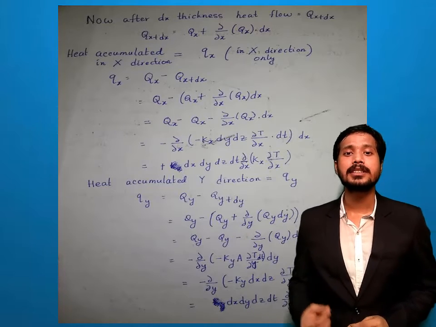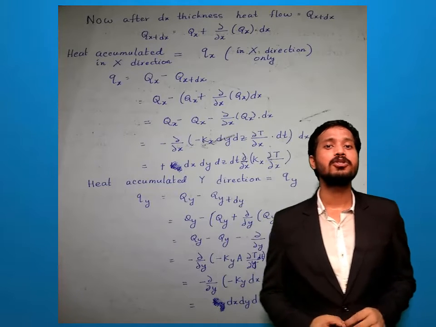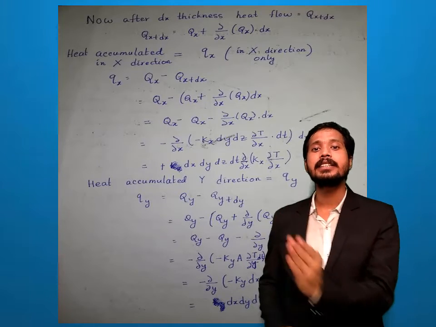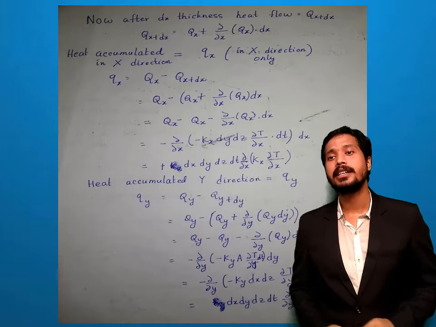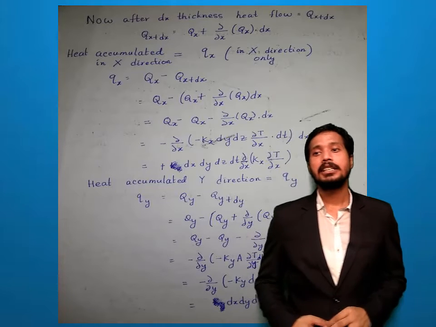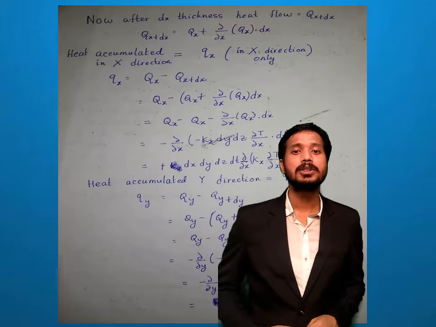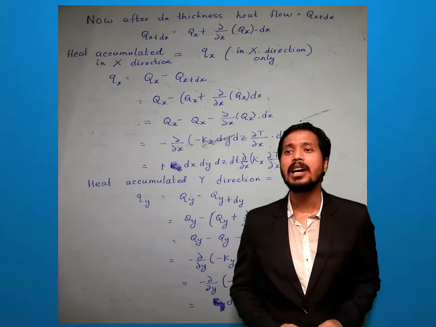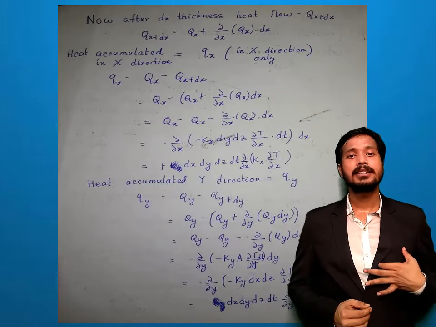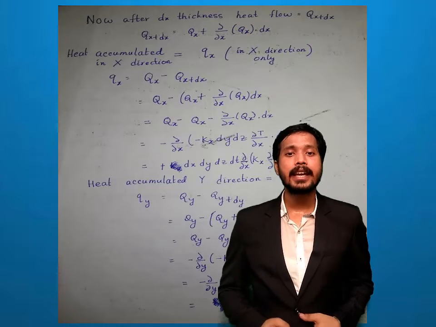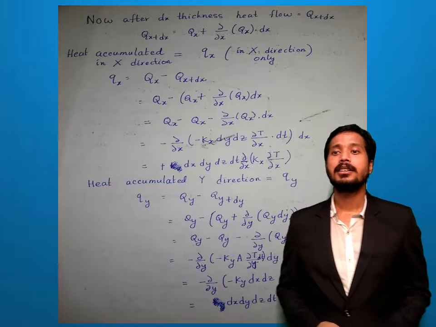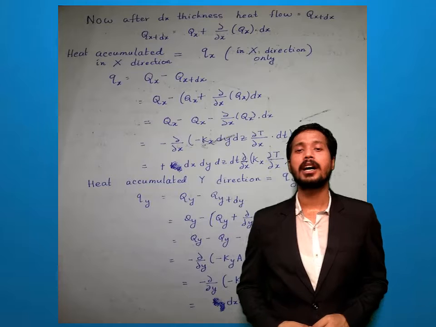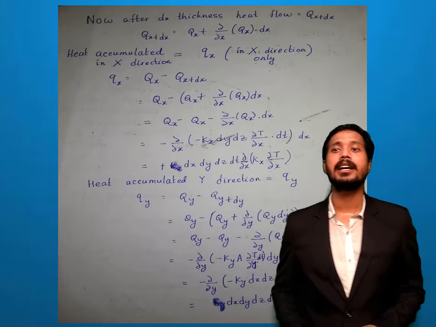A means the cross-sectional area. Now you see from where the heat comes, from y and z direction heat is coming. So that's why the area is dy into dz into del t by del x into dt, because dt time into dx. Now minus and minus plus, then kx is a variable. So dx, dy, dz and dt, these terms are constant. That's why I can take it outside.